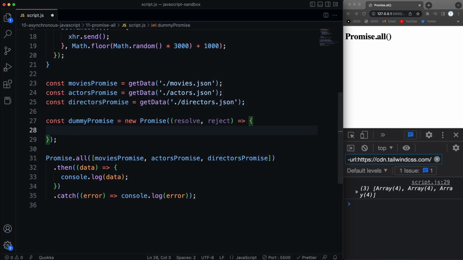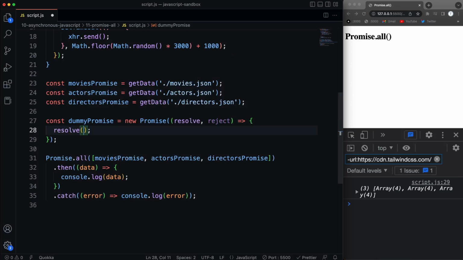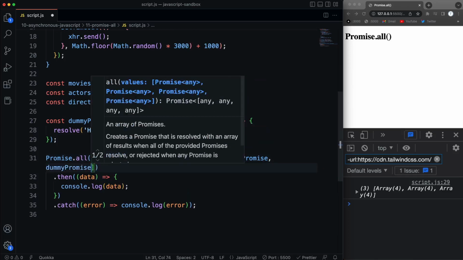Then I'll just resolve with a string of hello world. This could be a fetch. This could be any promise at all. I'm just doing something very simple, and then I'm going to pass that into this array. So dummyPromise.